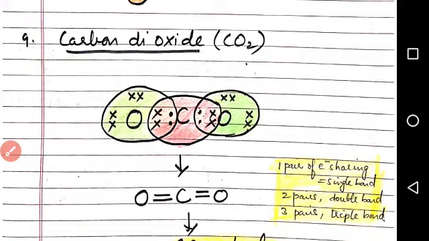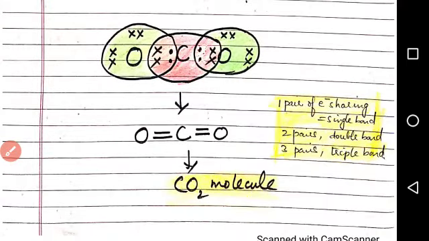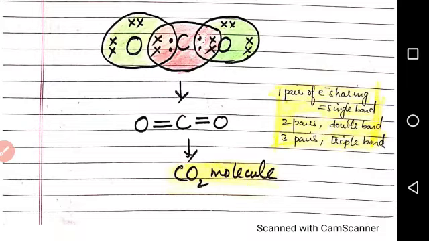When one pair of electron sharing is done, a single bond is formed; when 2 pairs of sharing are done, a double bond is formed; and when 3 pairs of sharing of electrons are done, a triple bond is formed.